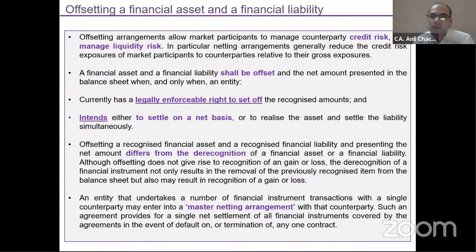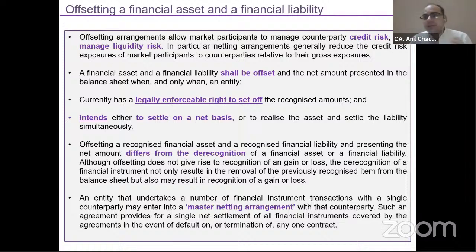So if you have offset the amount, trade receivable, payable, or any type of offsetting, you need to specify it. You need to mention it in your disclosure part. And in the worst scenario, you have made the master netting agreement, but you do not apply the offsetting rules. Again, you need to disclose under the 107 part.